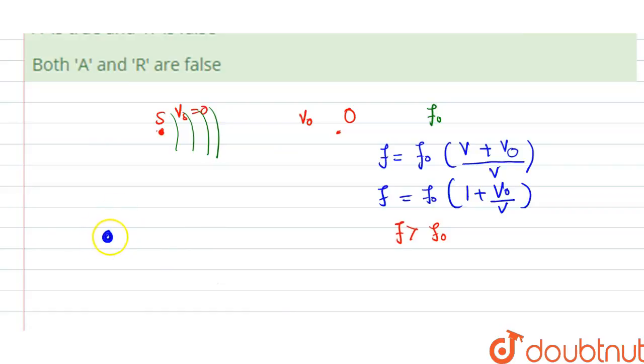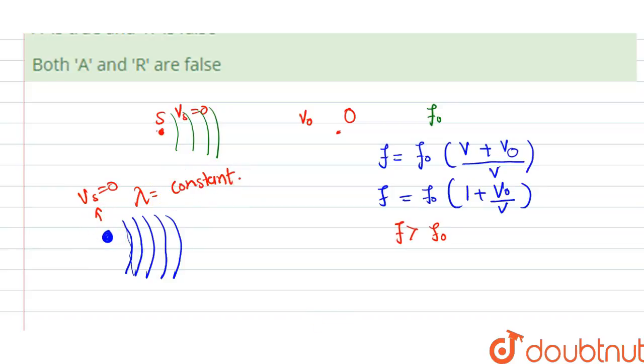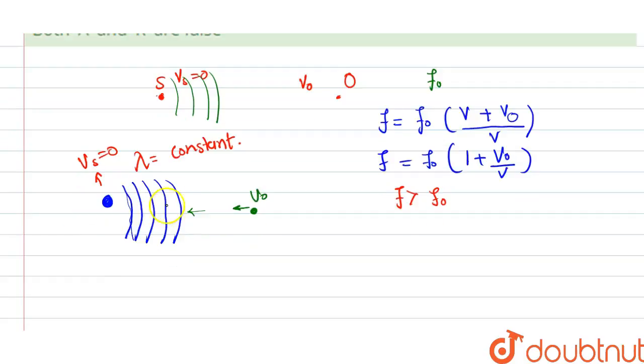This source is emitting sound waves in this way. Because the source is not moving, the velocity of source is 0, so the wavelength is constant. Whenever there is motion of the source, the wavelength changes, but here the source is at rest, so the wavelength is not changing. Our observer is moving towards the source. Whenever it moves closer towards the source, it will receive more sound waves from the source.